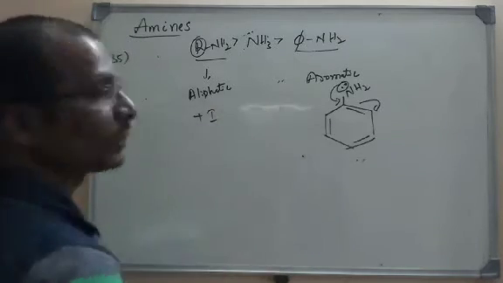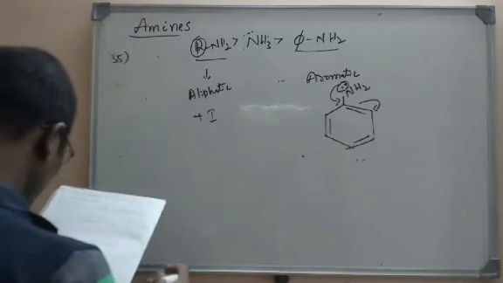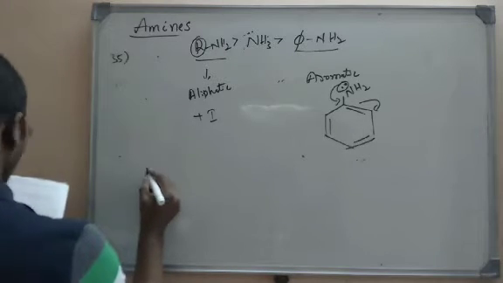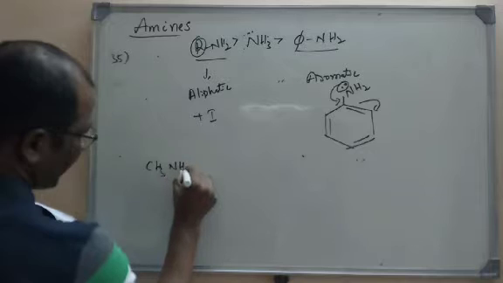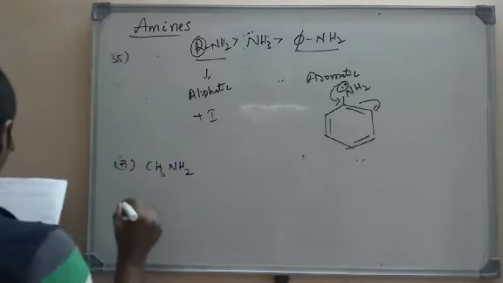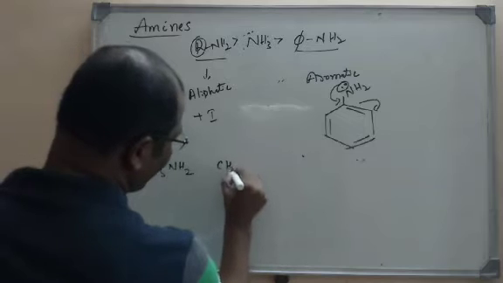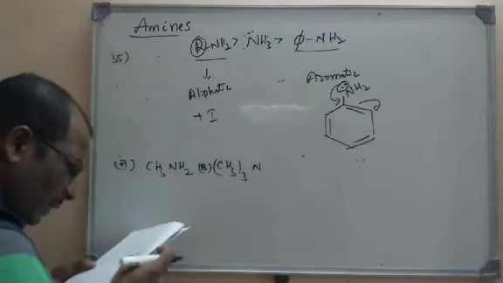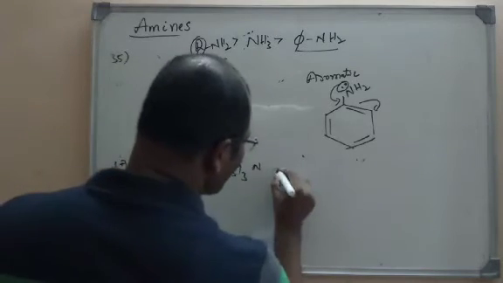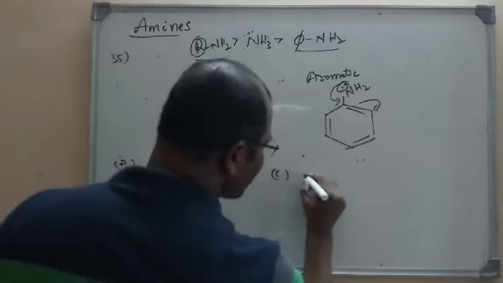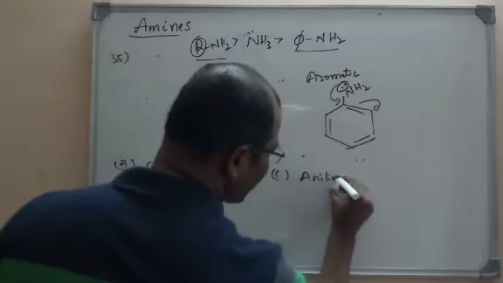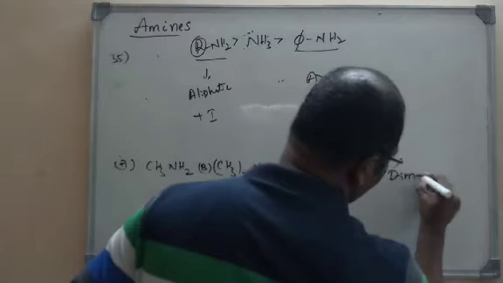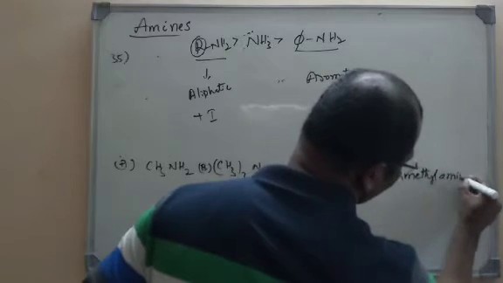Now let us go to the question. Here certain options are given. First one is methylamine. Second option is trimethylamine. This is option B. Third option is aniline, C6H5NH2, that is nothing but aniline. And the last option we have is dimethylamine.